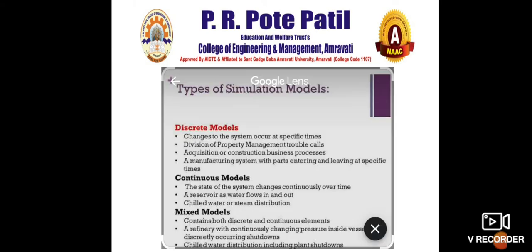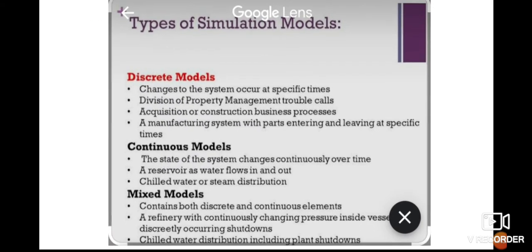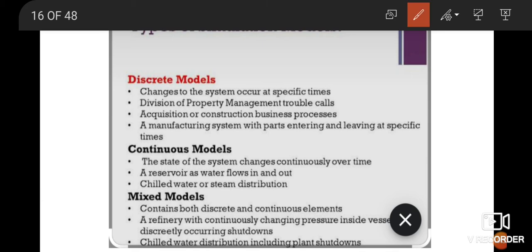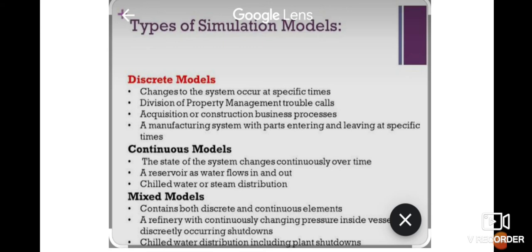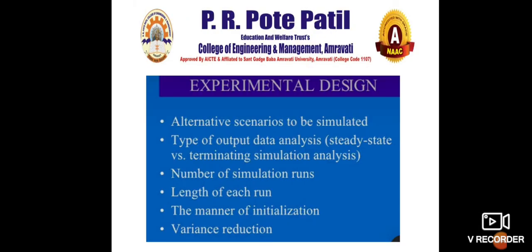So now we will see what the different types of simulation models are. Discrete model, changes to the system occur at specific times. Continuous model, we have already seen, changes occur over a period of time. And mixed models, it is one and the same, both are the same things. We have already covered it.